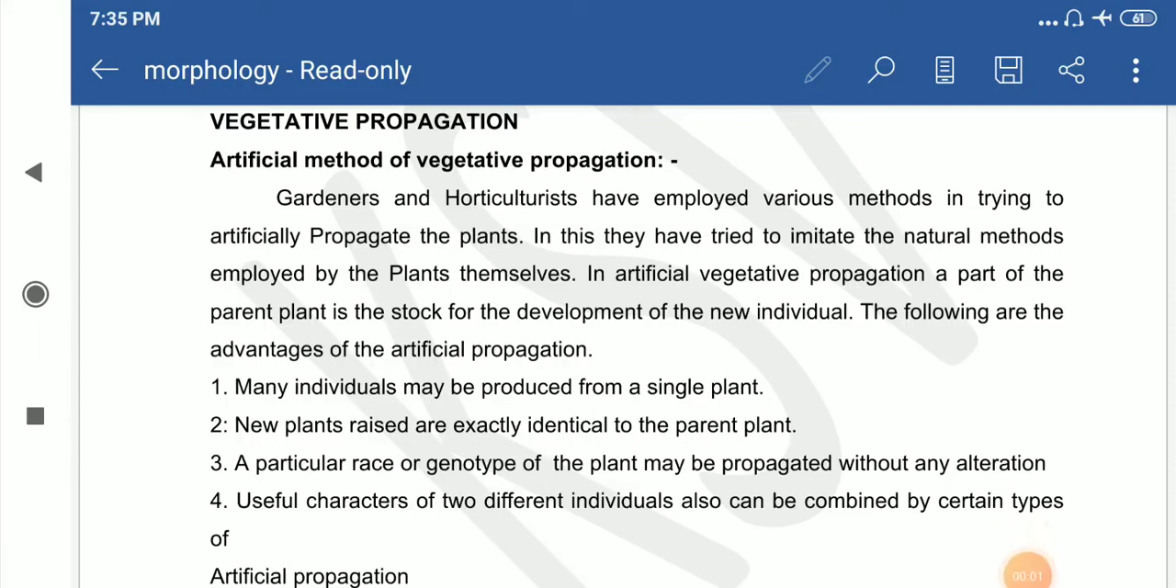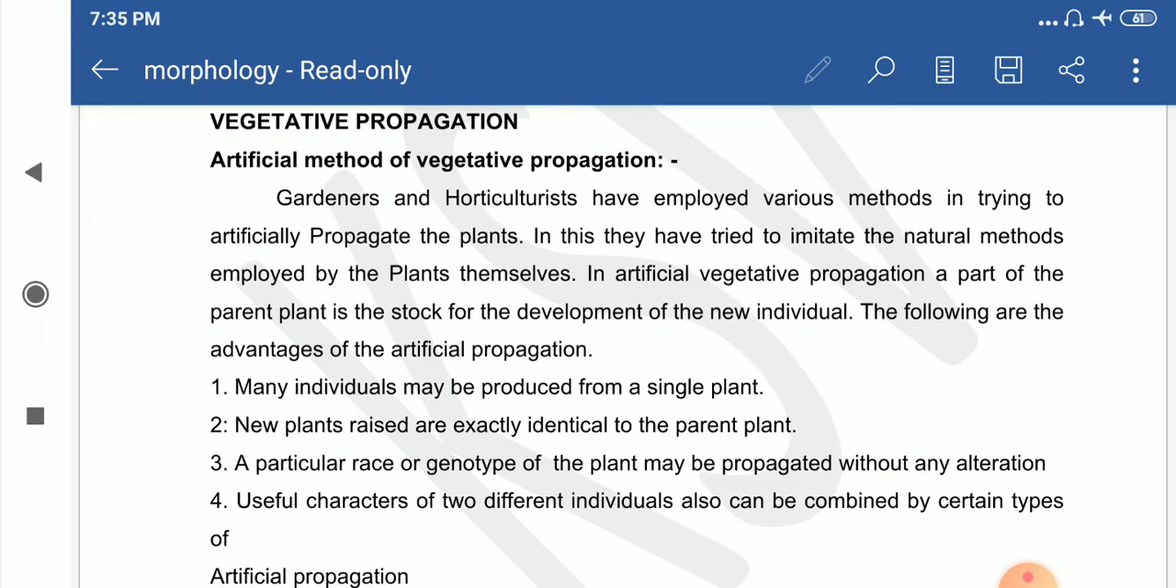Hello friends. In today's video we will discuss the vegetative propagation of plants. Usually plants reproduce by asexual and sexual modes. In sexual reproduction, gametes are formed and help in reproduction. But sometimes we may go for vegetative reproduction for various reasons, especially in horticulture.